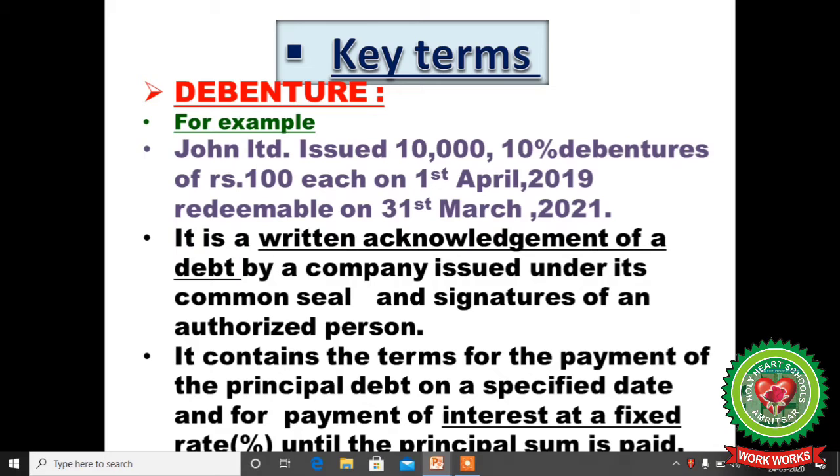It is a written acknowledgement of the debt by the company, issued under its common seal. One common seal is provided on the certificate, and the signatures of the authorized persons are also there. It contains the terms for payment of the principal debt on a specified date, like here 31st March is the specified date provided.